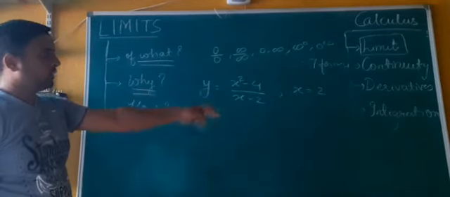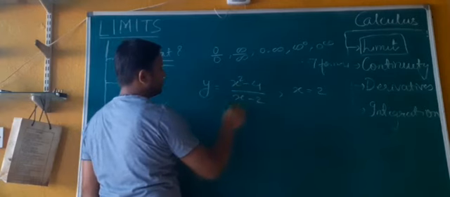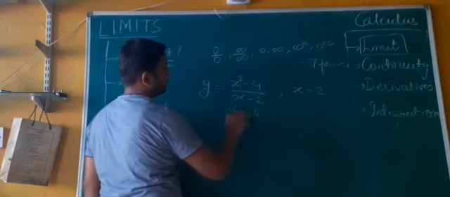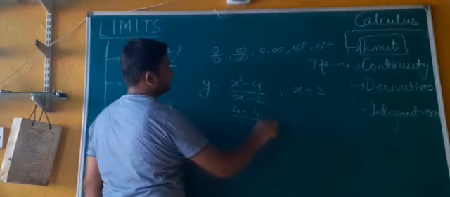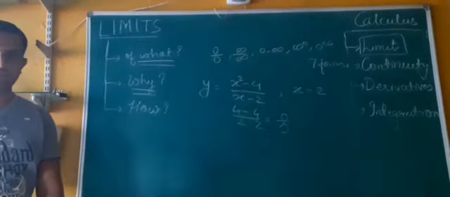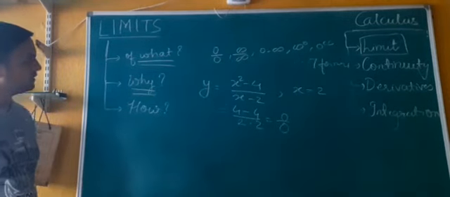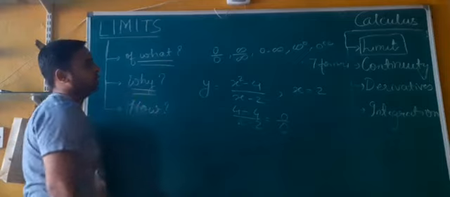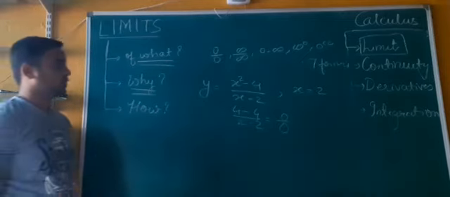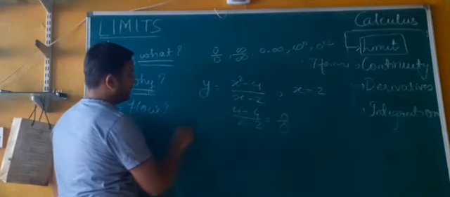Just put the value into this function and tell me what the answer should be. So 2 square will be 4 minus 4, upon 2 minus 2. The answer should be 0 by 0. Yes, we are getting an indeterminate form and this is not acceptable in mathematics. Instead, we have to think why this is happening. So here comes the limit theory into the picture. Now we will learn limit theory.